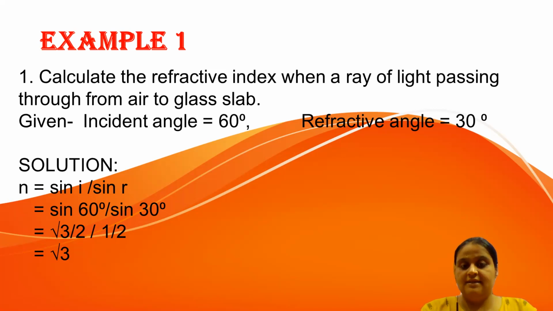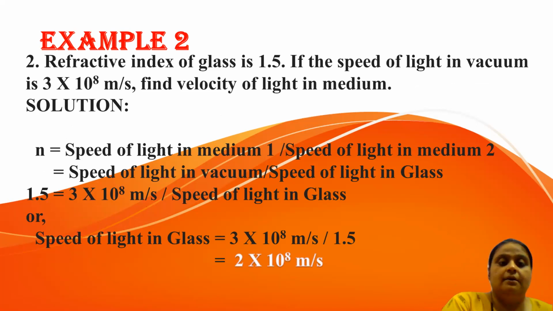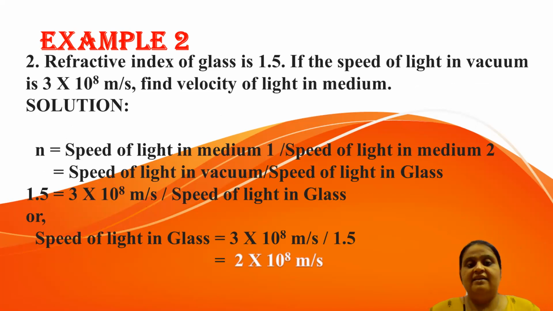Let's move to another example. Now, the refractive index of glass is 1.5. If the speed of light in vacuum is 3 into 10 to the 8 meter per second, then find the velocity of light in medium. So the refractive index being 1.5 means this is the refractive index of glass with respect to vacuum.